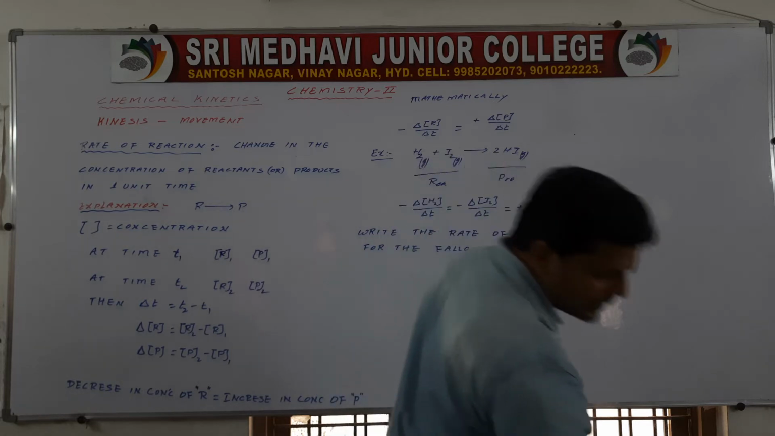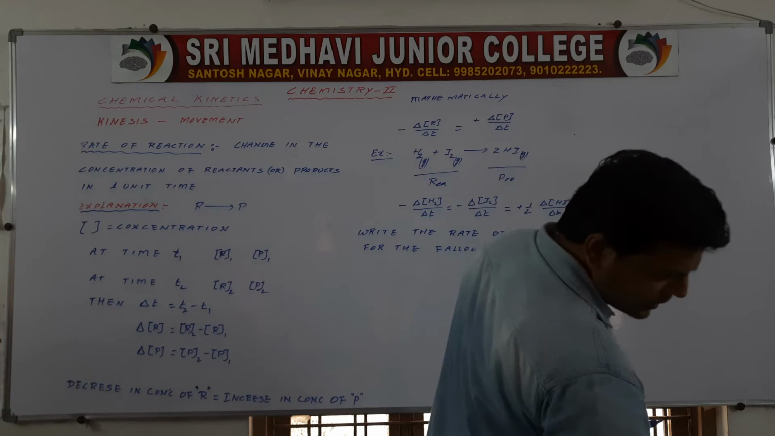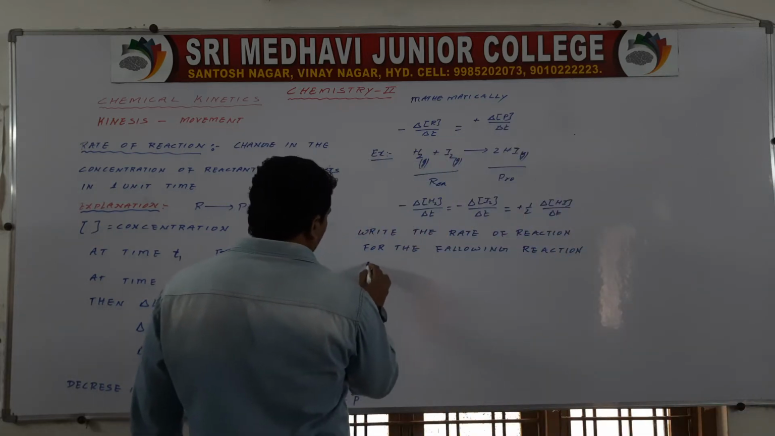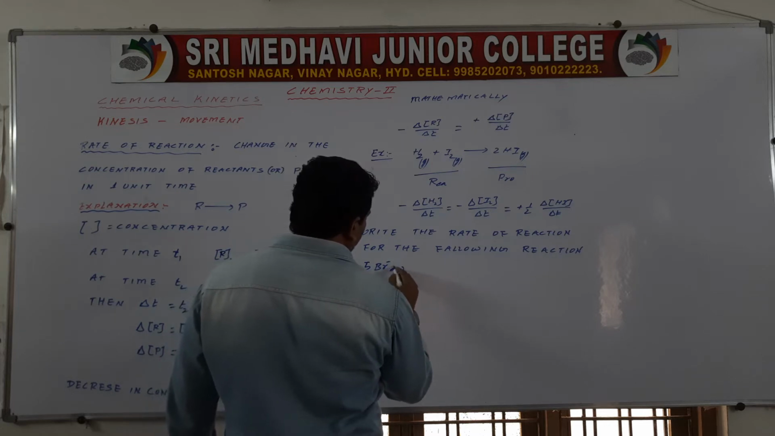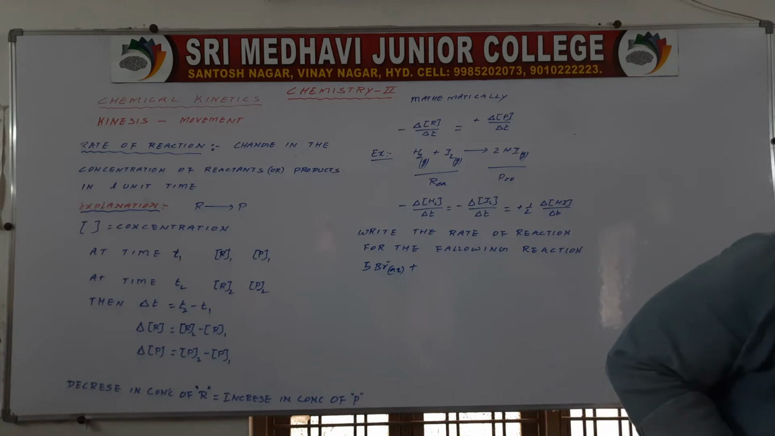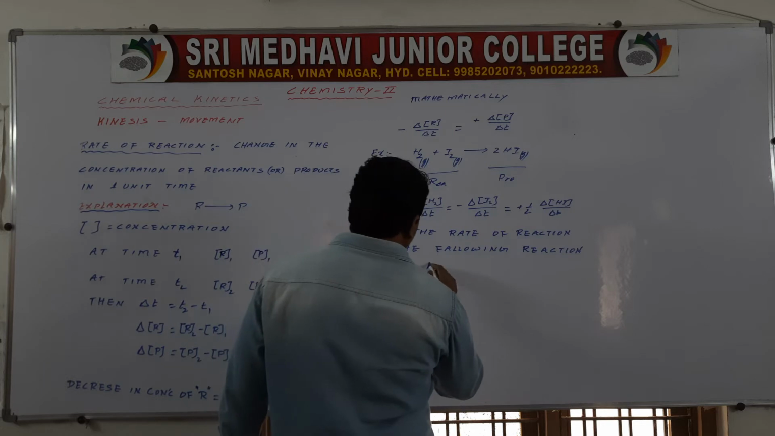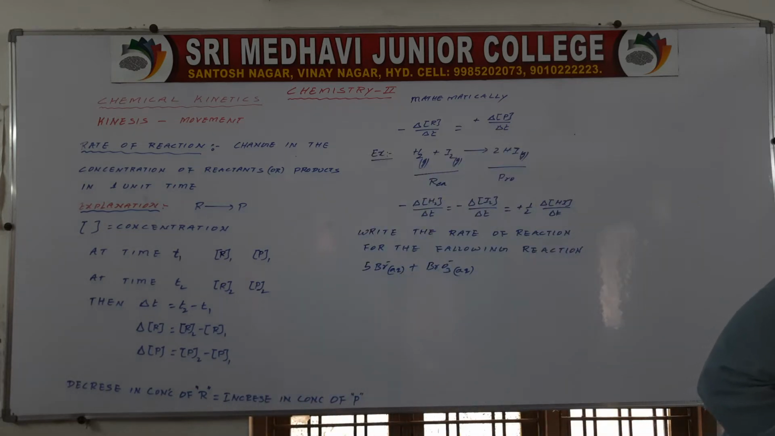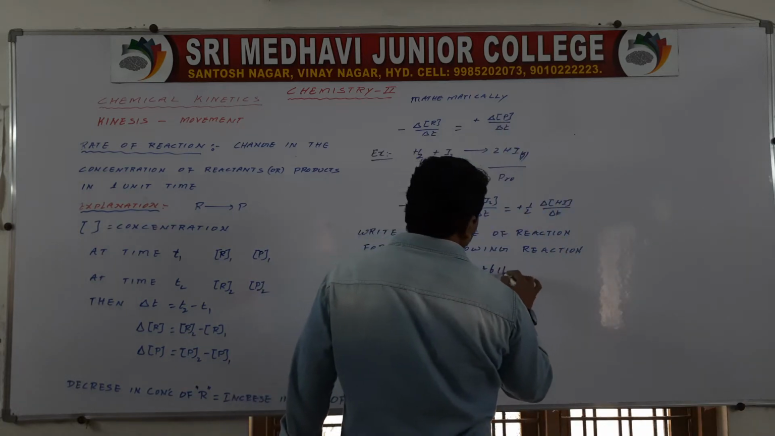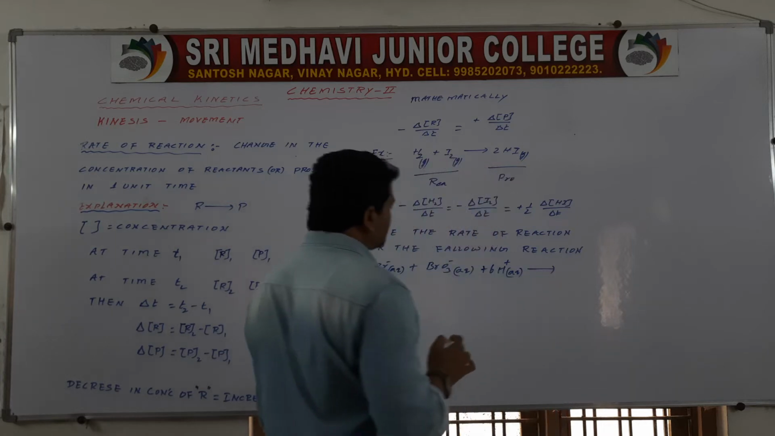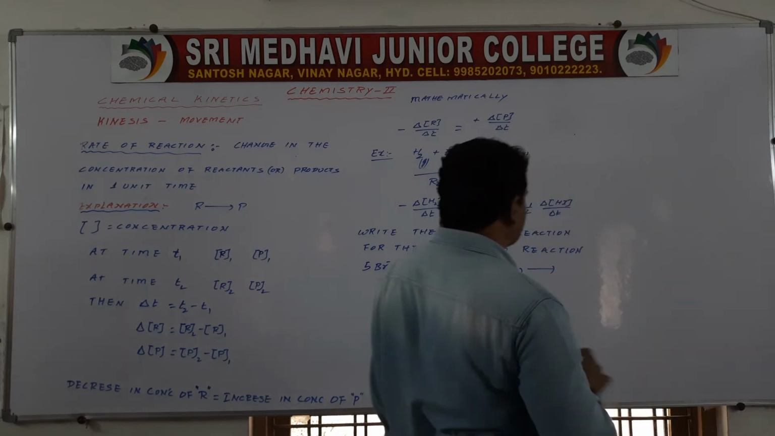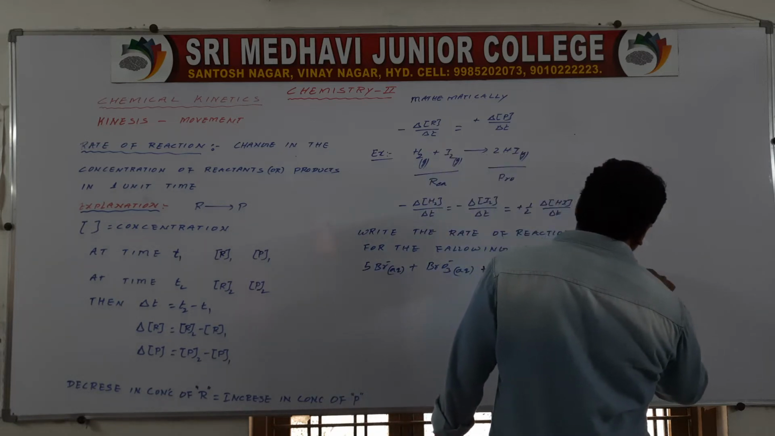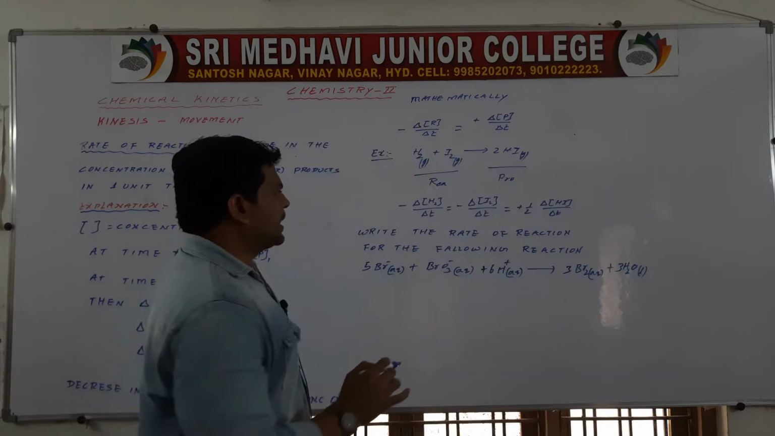Okay, for the following reaction. So what does reaction mean? Here the reaction is given: 5Br minus aqueous plus BrO3 minus aqueous plus 6H plus aqueous gives rise to 3Br2 aqueous plus 3H2O liquid. So this is the chemical reaction given.